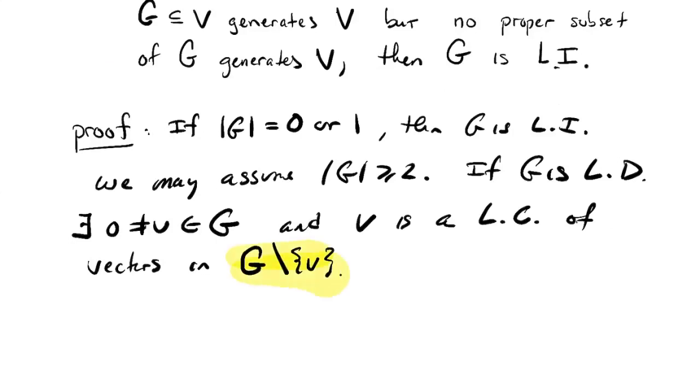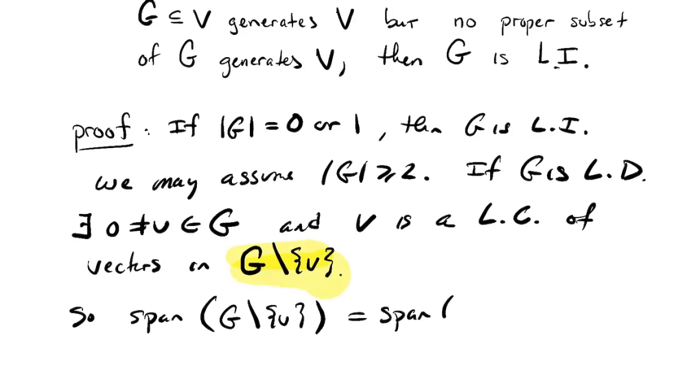This is the other vectors in G. Well, if v can be written as a linear combination of these other vectors, then removing v from G won't change the span, right? So the span of G take away v is going to be the same thing as the span of G, but that was equal to V.